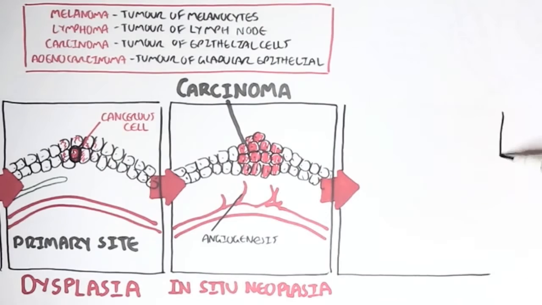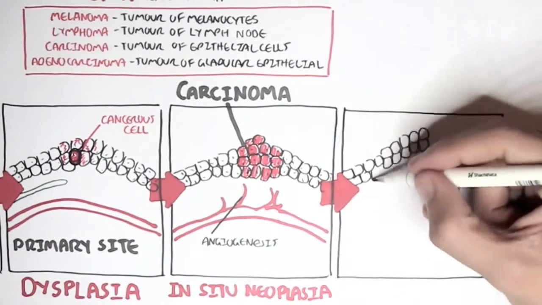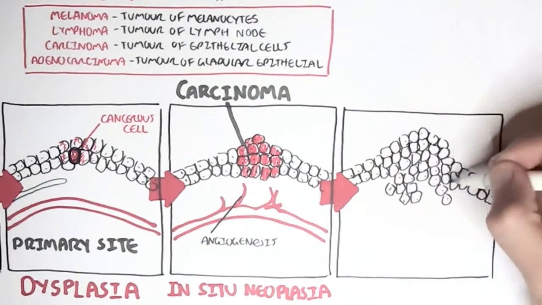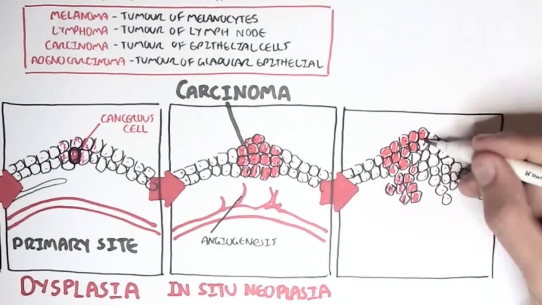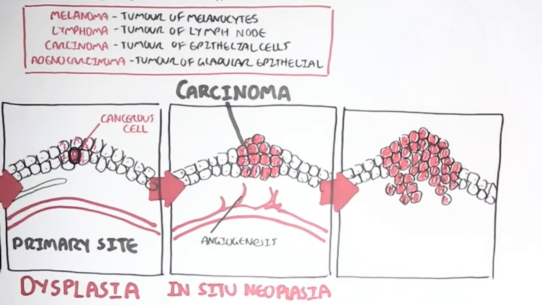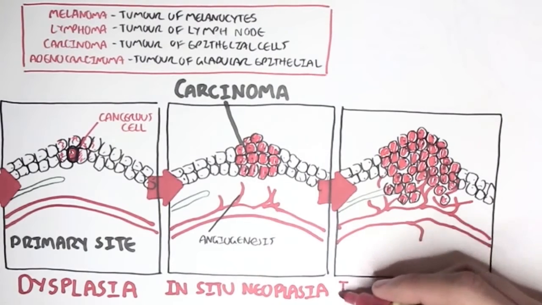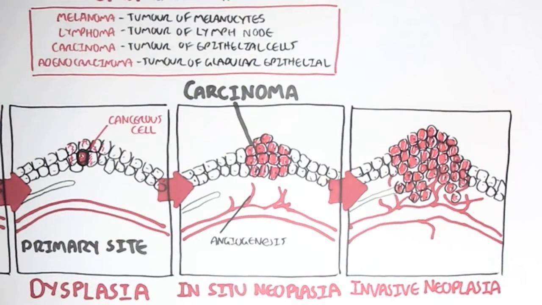Now, the cancerous cells in the breast can still proliferate and differentiate and become more aggressive. And as it does this, it will also begin getting more blood supply to feed it, to provide nutrients to it. And so when this occurs, this neoplasia is referred to as invasive, because the cells can break off and essentially enter the bloodstream and invade other tissues and other organs, hence the name invasive neoplasia.